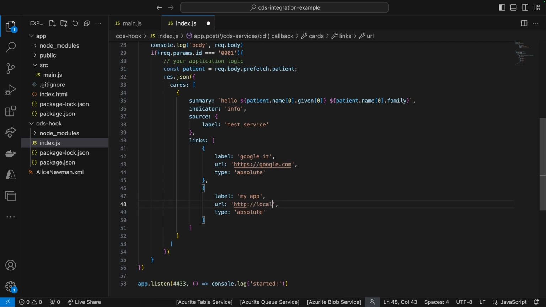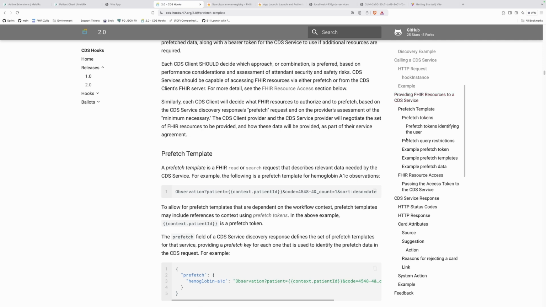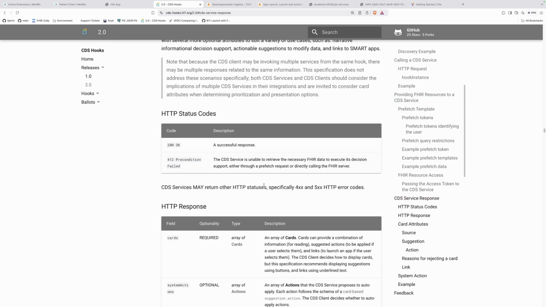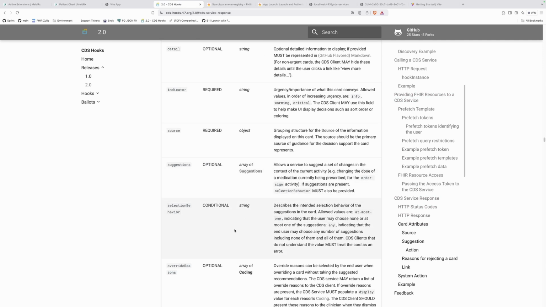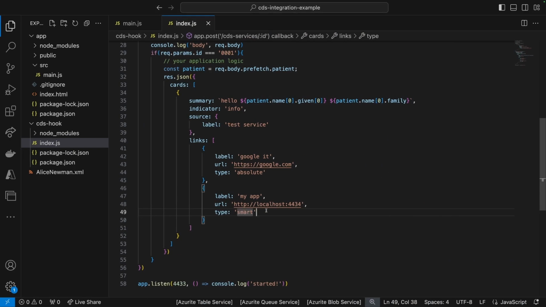We're going to be going to localhost 4434. And as we've seen in the SMART application before, where were the links? Type, we have to specify that it's a smart link, okay?